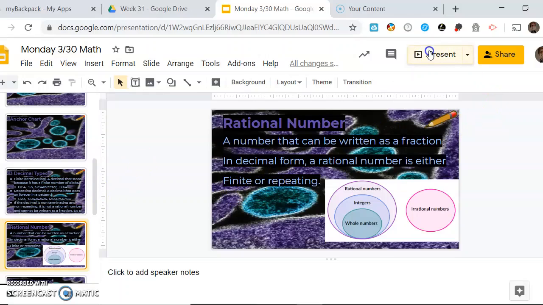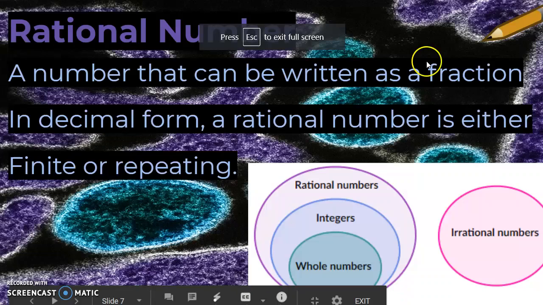Let me make this big to show you this little diagram. So here are whole numbers right here. So this is 1, 2, 3, 4, 5, 6, 7, so on and so forth, including 0. Whole numbers are also integers.